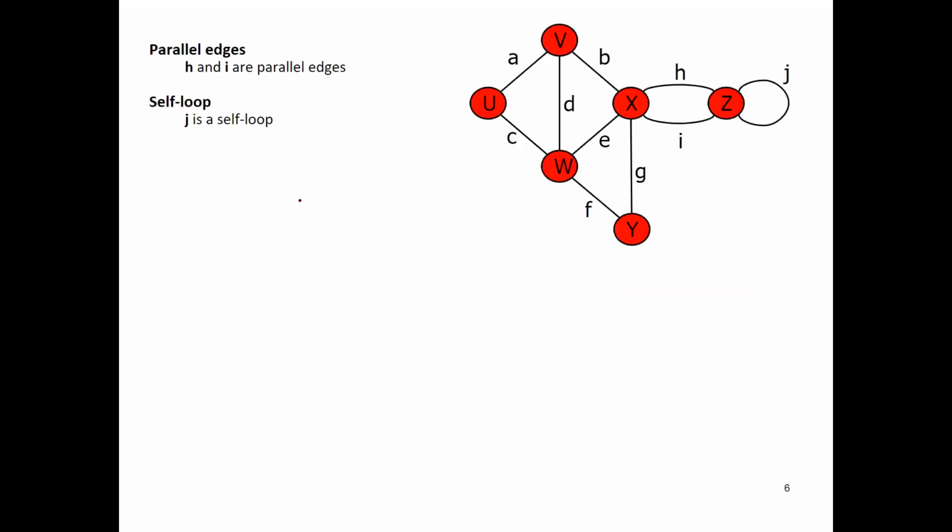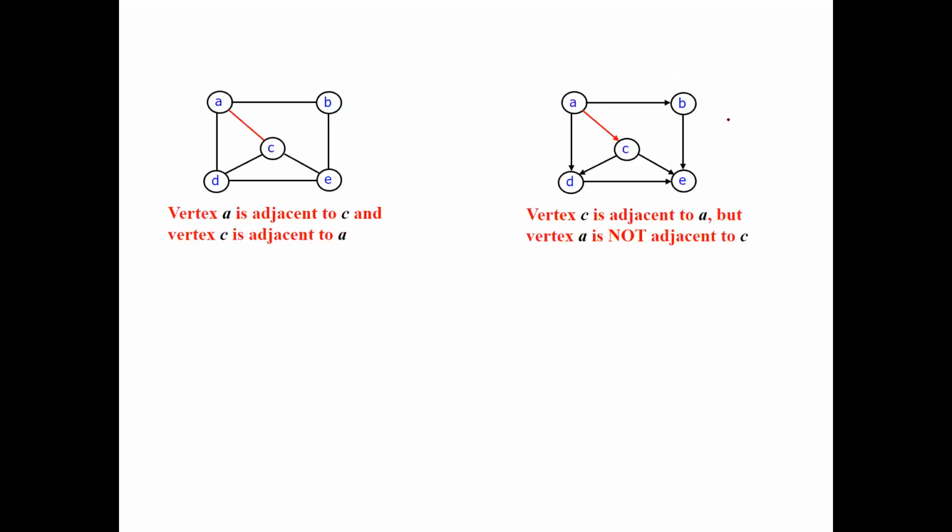Next comes the concept of parallel edges. Two parallel edges are going from node X to node Z. That means there are two possible paths from node X to node Z, and these H and I are called two parallel edges. And there is one term called self loop. A self loop is an edge pointing to itself.